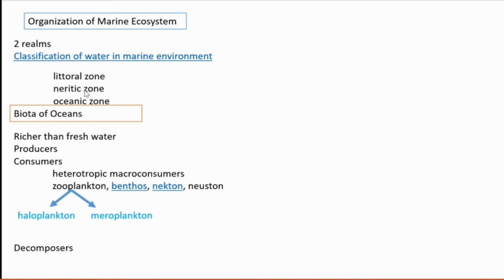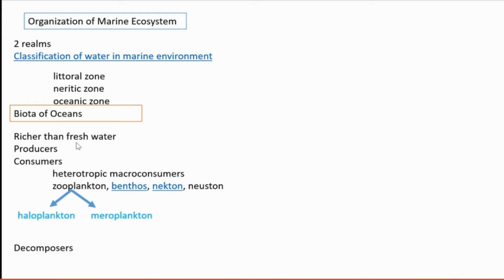Then neritic zone means what? Neritic zone is that portion of water till 200 meters deep above the continental shelf. Continental shelf means the floor of the ocean. That area is called neritic. Then oceanic zone means the open ocean. It is the open ocean area. That is the oceanic zone.